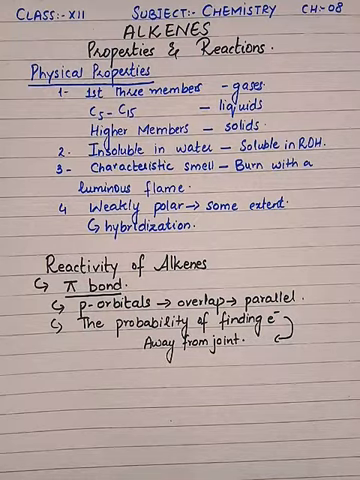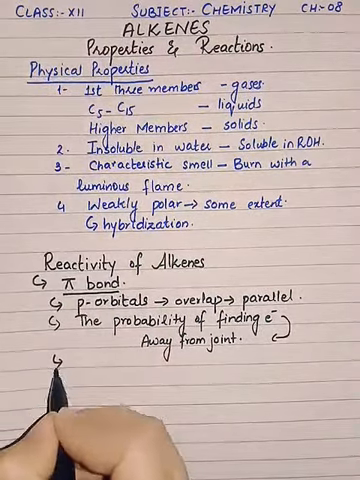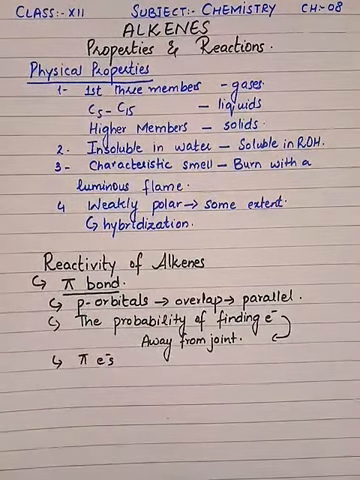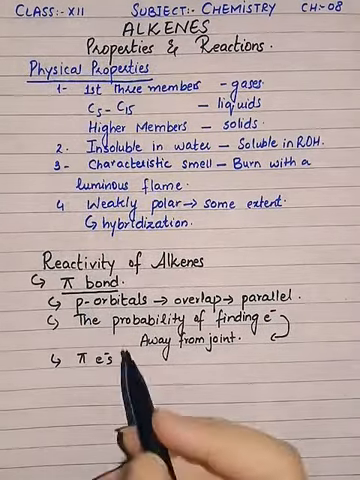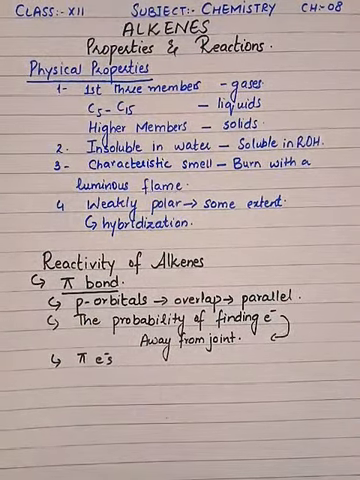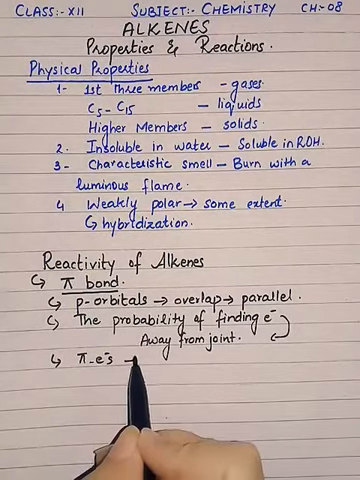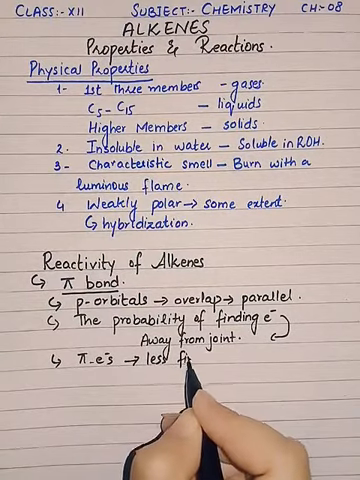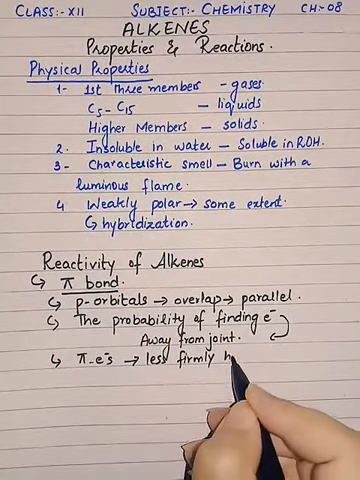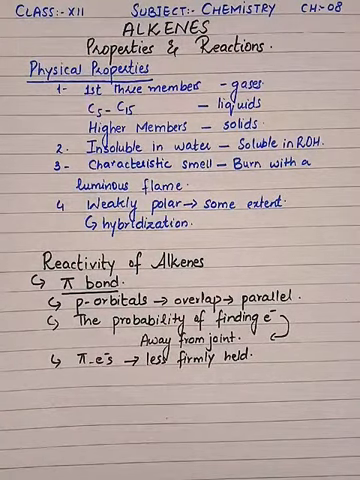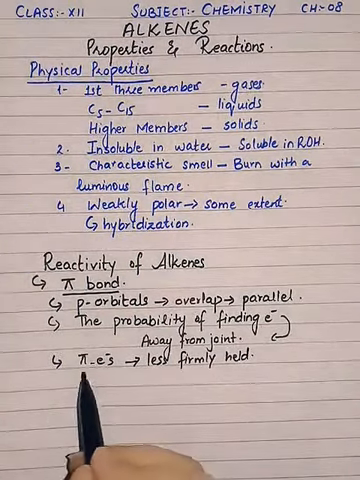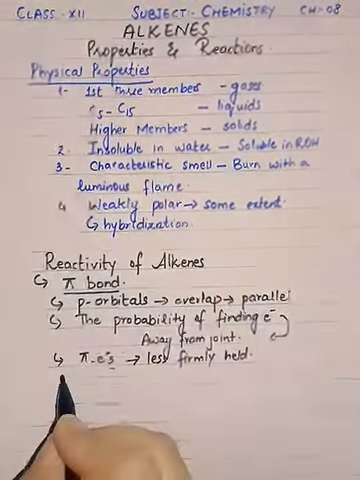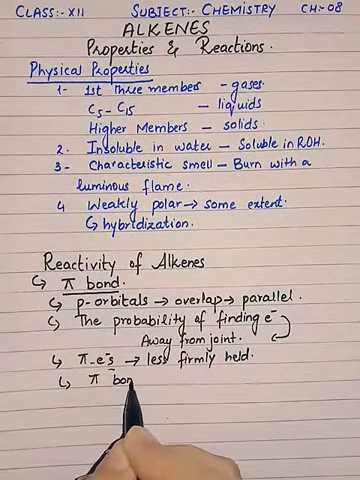Due to this reason, the pi electrons, this is a symbol for electrons if you want to write shortly, but do not write it shortly in your exams because it is not acceptable. I am writing it just so that you can understand it easily. The pi electrons are less firmly held, means they are not strongly held by the nucleus. So as the electrons are not firmly held by the nucleus, they are free up to some extent. So the pi bond is easier to break,